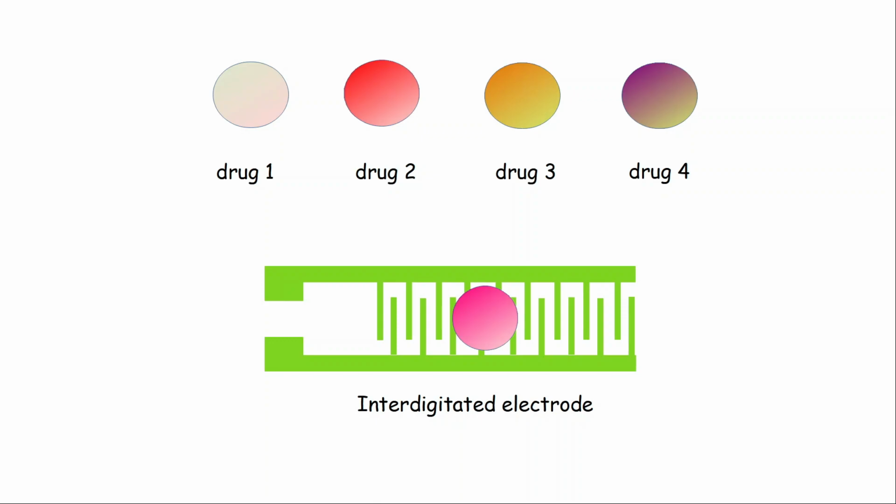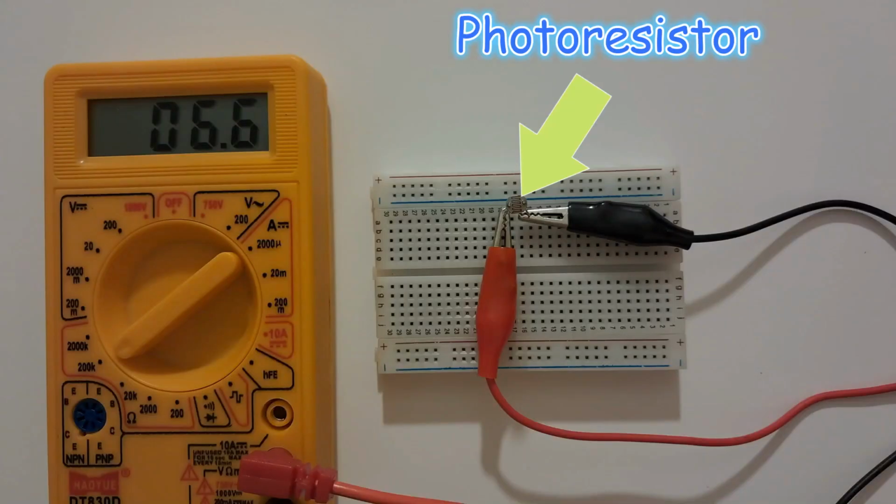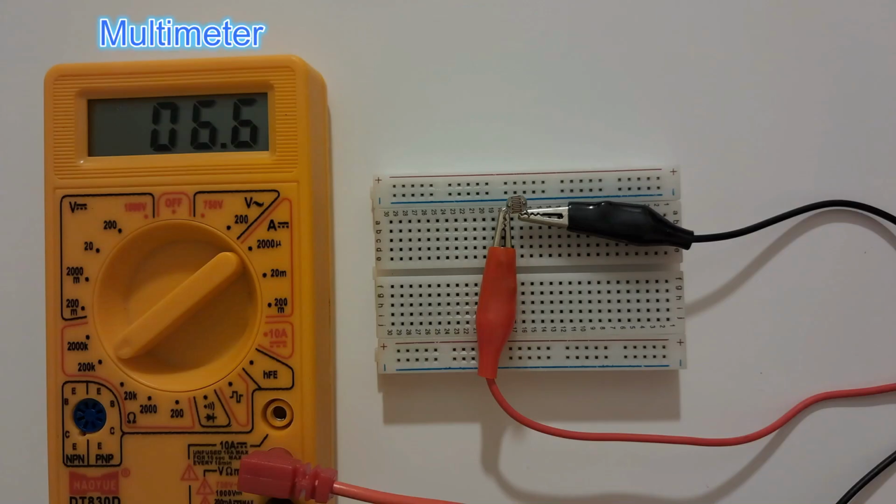So in order to understand this better, let's see one example. This is a photoresistor. Whenever the light falling on the sensor changes, its resistance changes. So you will see that when I put my hand over the sensor, the light falling on this sensor will change. So eventually the resistance will change in this multimeter.